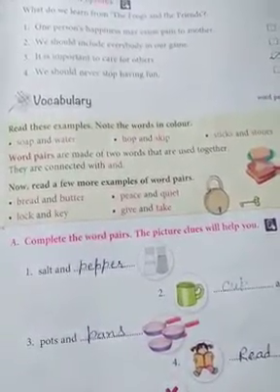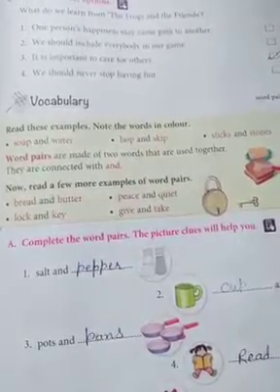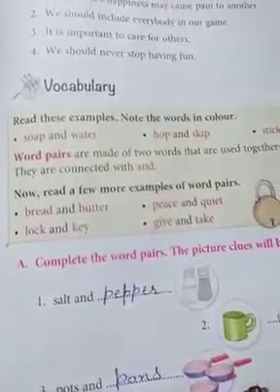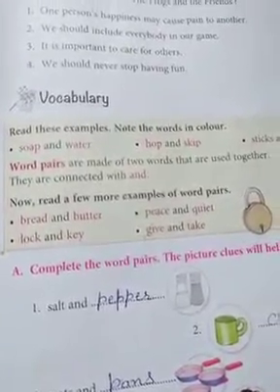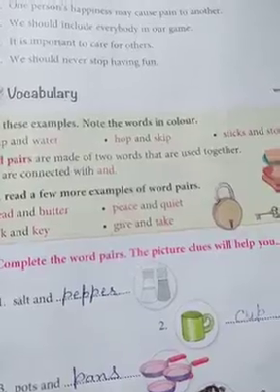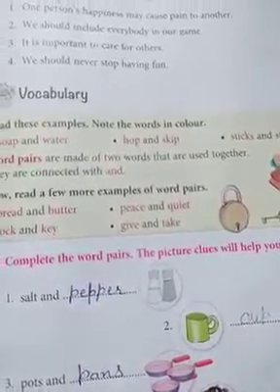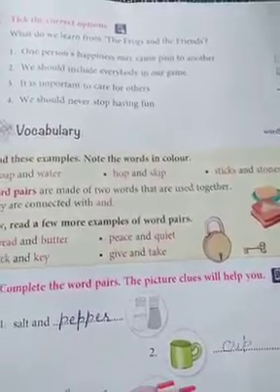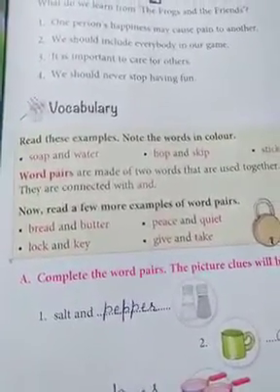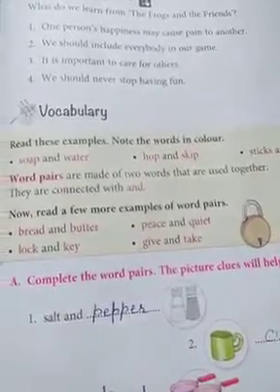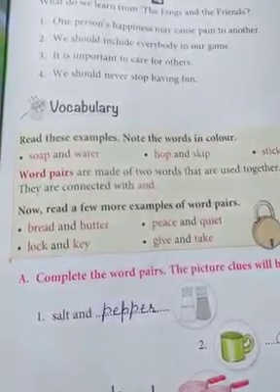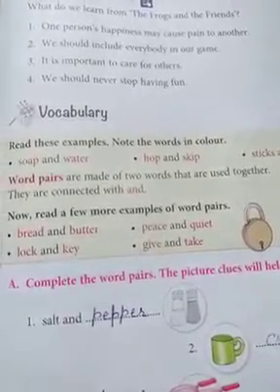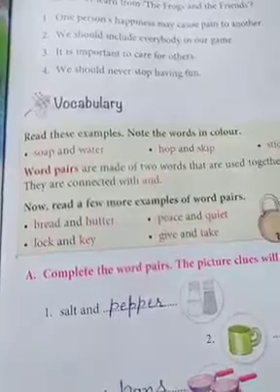These words come together and are connected with and. For example, shop and water. Hop and skip. Sticks and stones. Word pairs are made of two words that are used together. And they are connected with and.